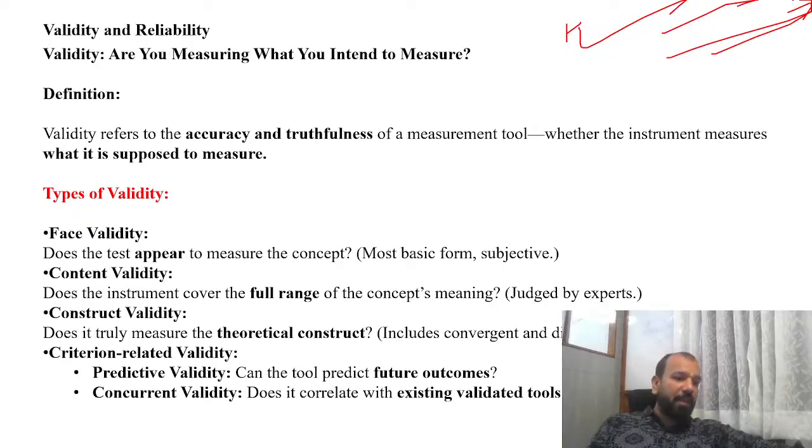Then criteria-related validity: predictive and concurrent. Predictive is about whether the tool can predict future outcomes. Whatever tools you are making now, can they predict future outcomes or not? In concurrent validity, you need to understand whether it correlates with existing validated tools or not. We have the service quality model in service marketing made by Parasuraman. Whatever tools you are making, you need to see whether they correlate with the existing validated tools or not.